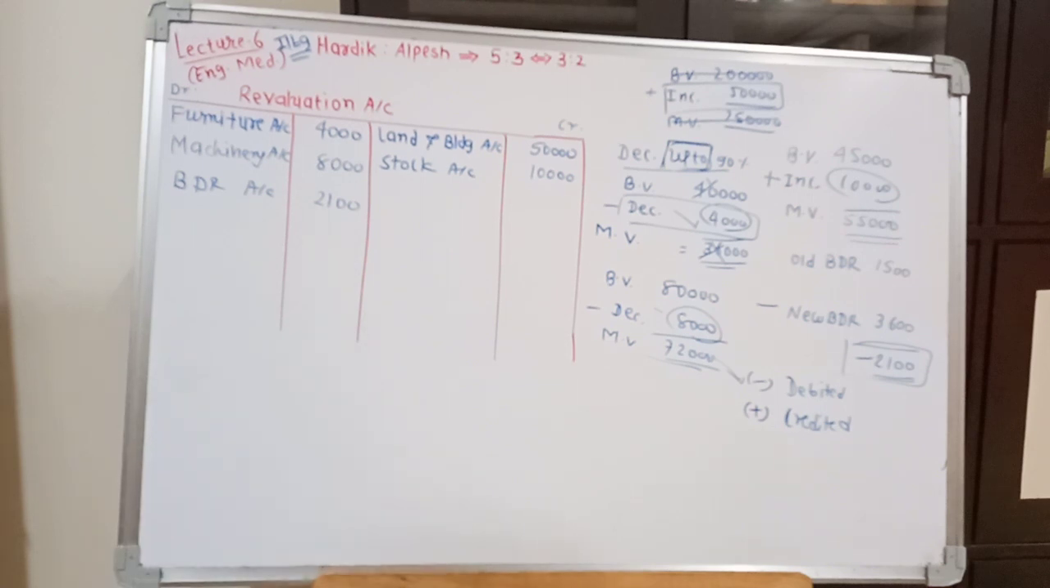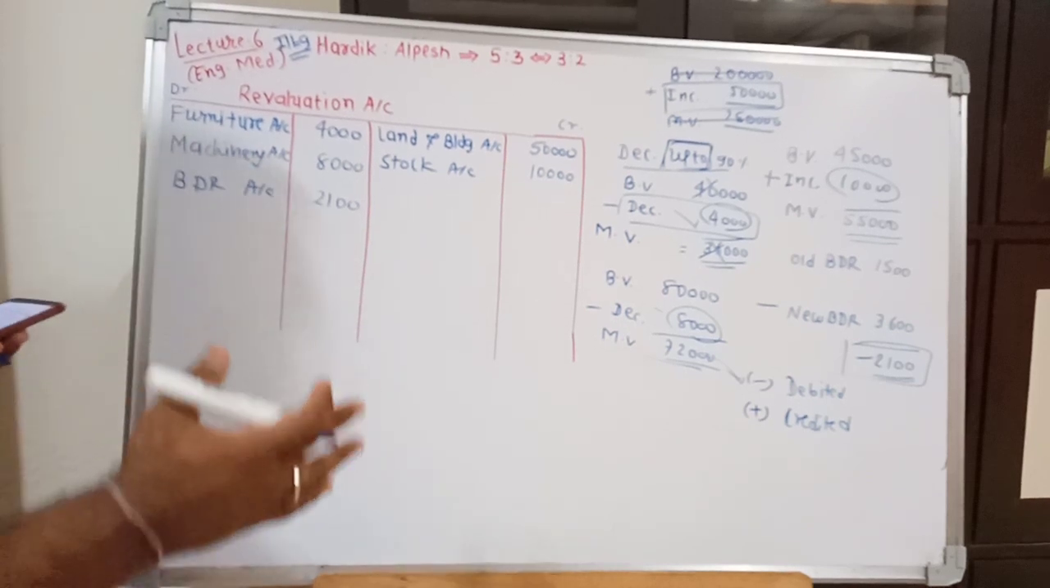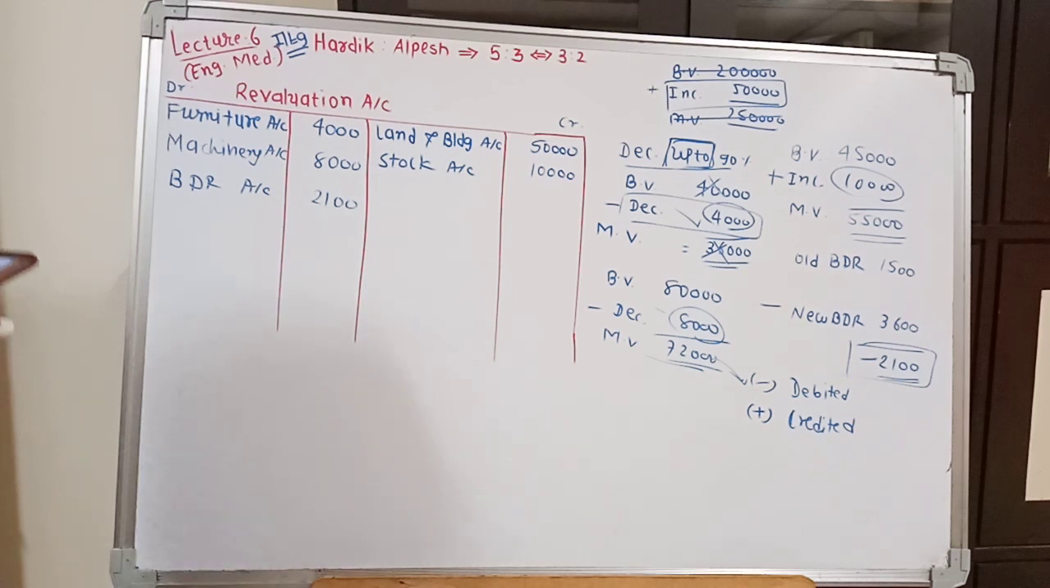So here, friends, these two adjustments are very new for you. Adjustment number 4 and adjustment number 5. These two are key adjustments of this example. Rest all adjustments are the same as the earlier examples. Let's see adjustment number 6.